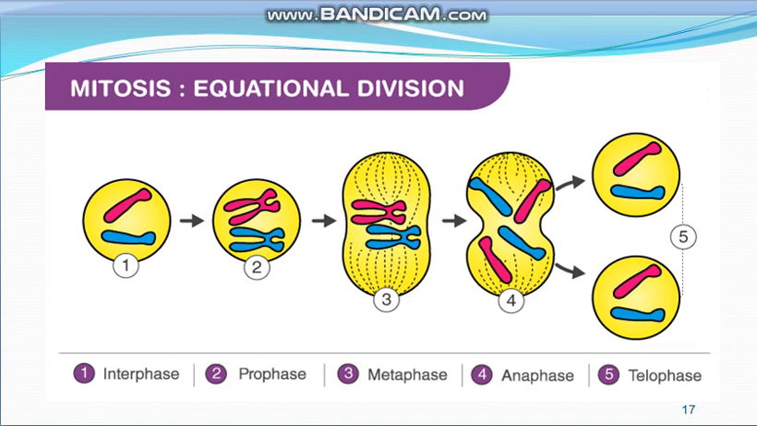So this is the whole process of mitotic division, which is the equational division. At the start, the parent cell had two chromosomes, and these two daughter cells are also having two chromosomes. So the chromosome number remains the same.